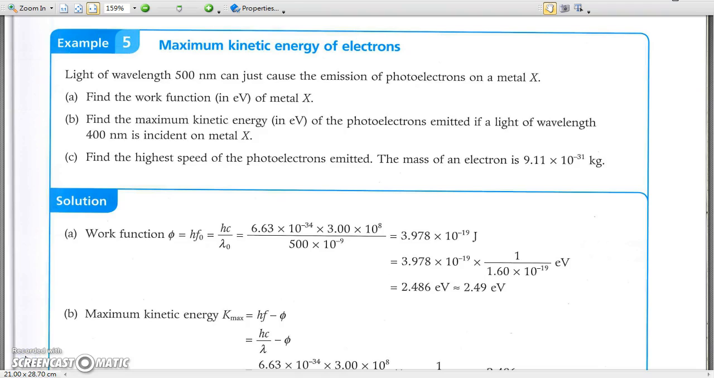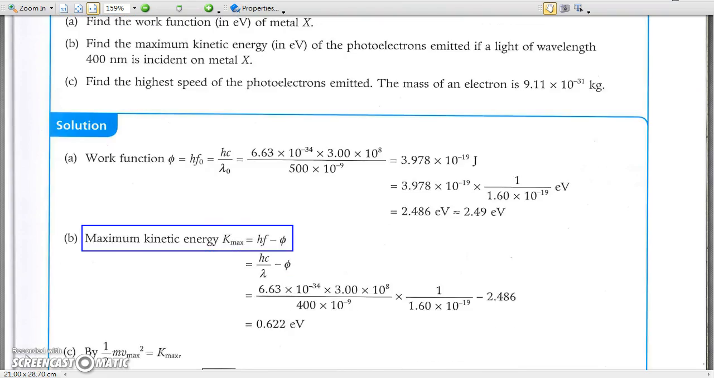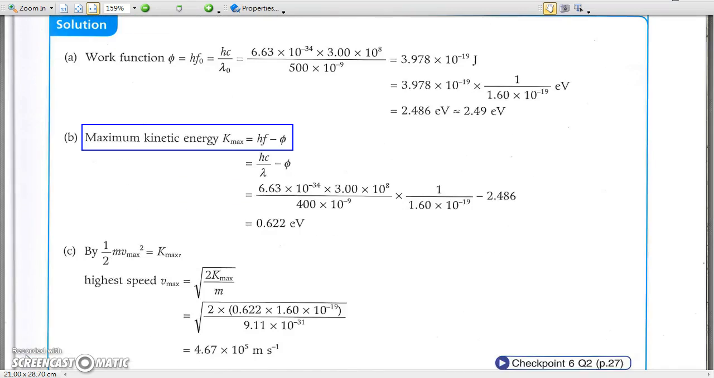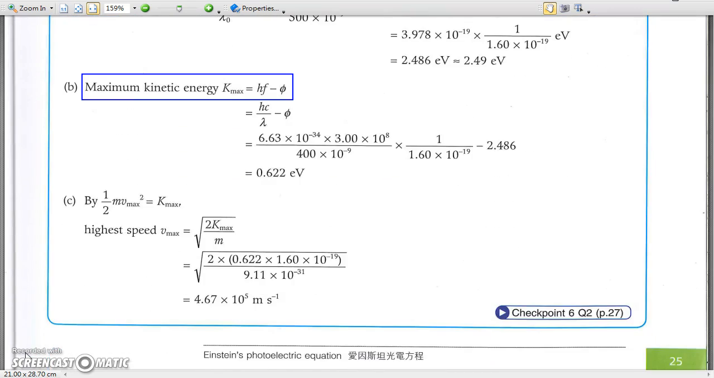Example 5. Maximum kinetic energy of electrons. Using E equals hf, we can find the energy of a photon easily. Then using Einstein's photoelectric equation, we can find the maximum kinetic energy and the speed of photoelectrons.